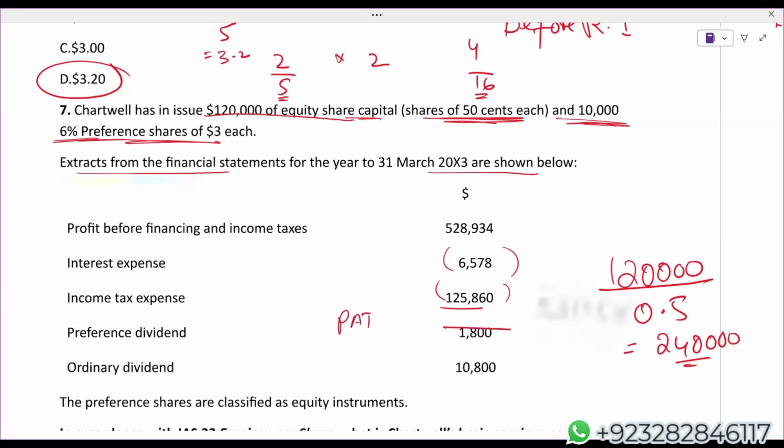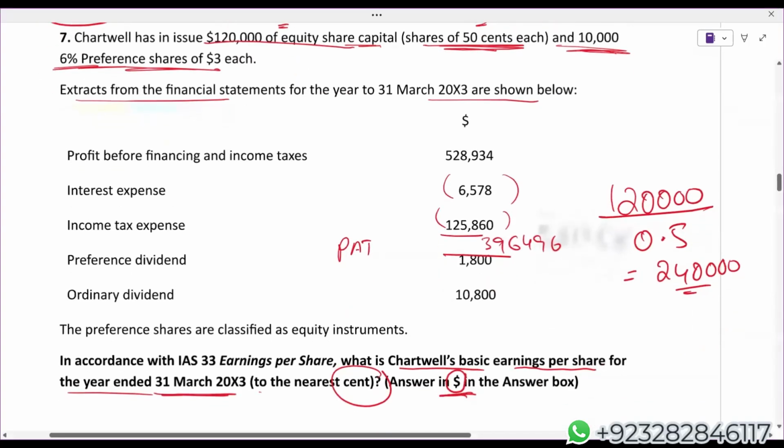Let's see what is the value of profit after tax. 5,28,934 minus 6,578 minus 1,25,860. Students, I am getting profit after tax 3,96,496.